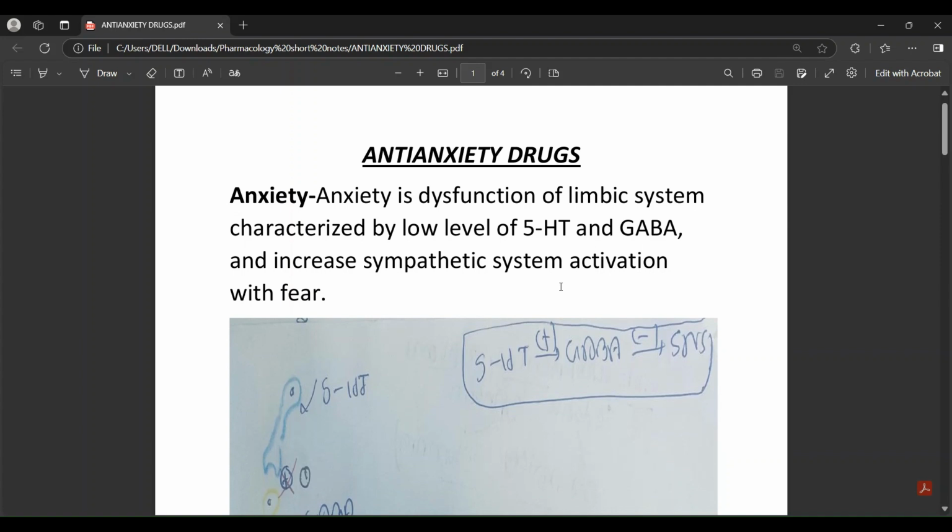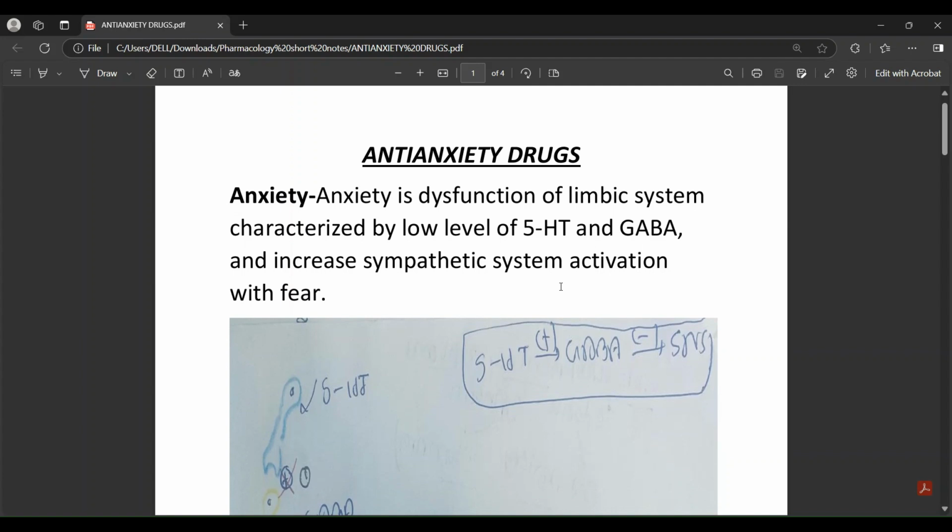So, what is anxiety? Anxiety is dysfunction of the limbic system characterized by low levels of 5-hydroxytryptamine (5-HT) and gamma-aminobutyric acid, GABA.